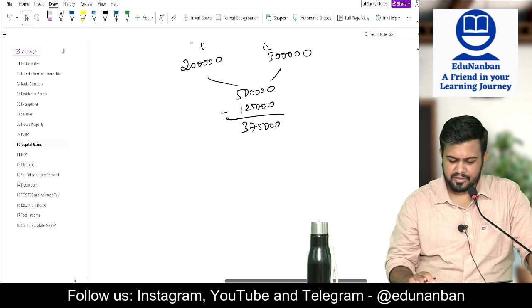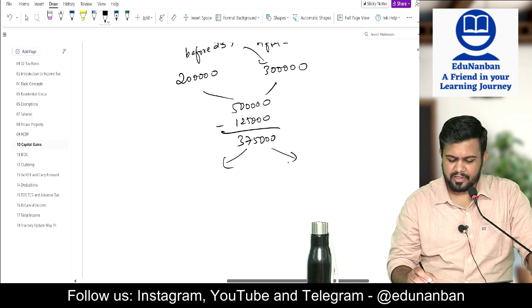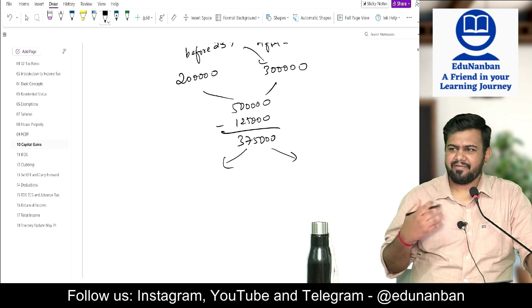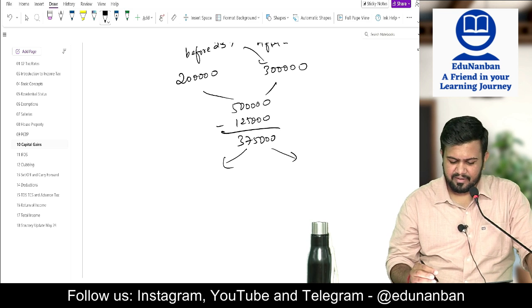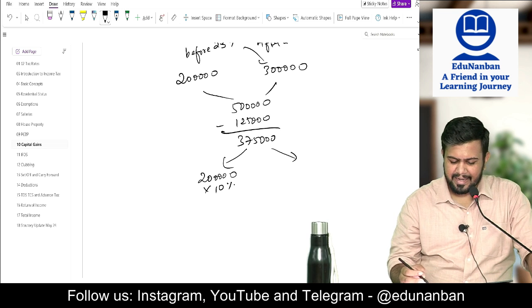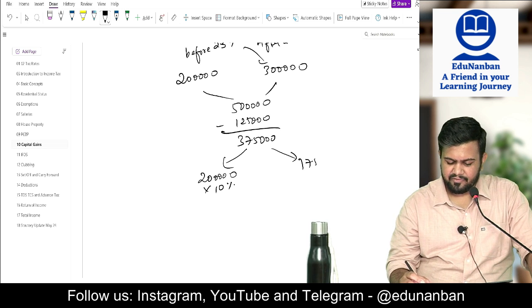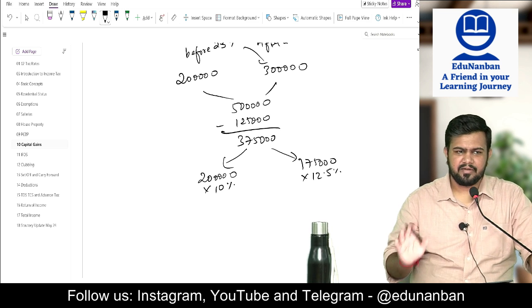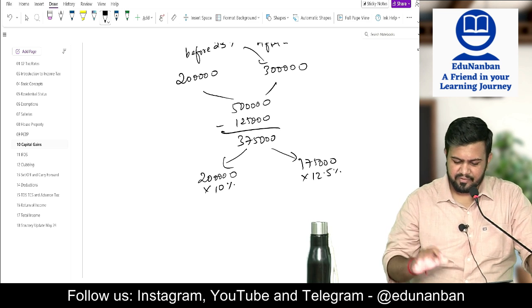Correct. Now this 375, how much you should take for before, how much you should take for after? If you ask me, I will obviously take the beneficial one. So for before I will take the entire 2 lakhs and multiply it by 10%. Then the balance amount is there, no? 1,75,000 into 12.5%. If I was writing the exam, I will do like this and finish it off. But in exam, this question will not come. Don't worry.